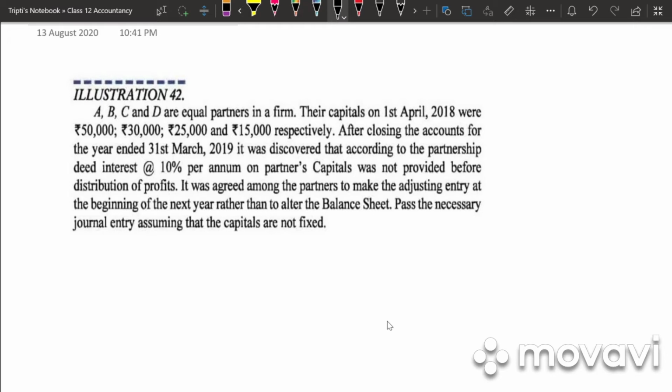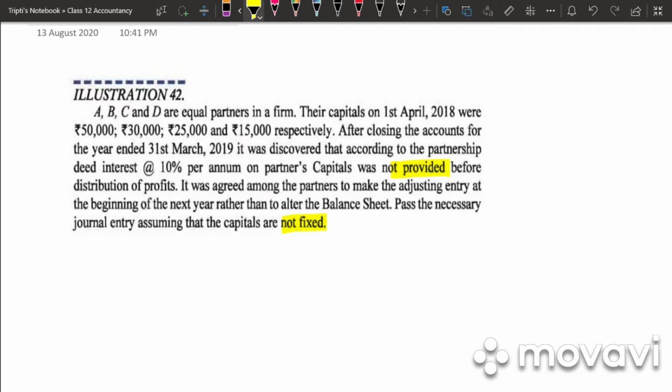After closing the accounts for the year ended 31st March, it was discovered that according to the partnership deed, interest per annum on partners' capital was not provided before distribution of profit. It was agreed among the partners to make the adjusting entry at the beginning of next year rather than alter the balance sheet. Pass the necessary journal entry assuming that the capitals are not fixed.